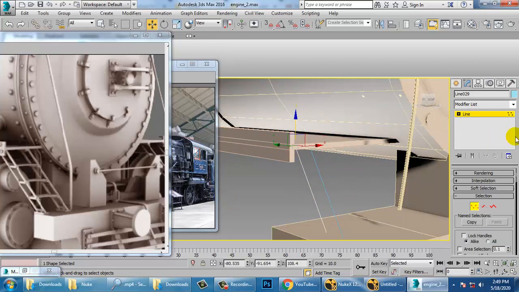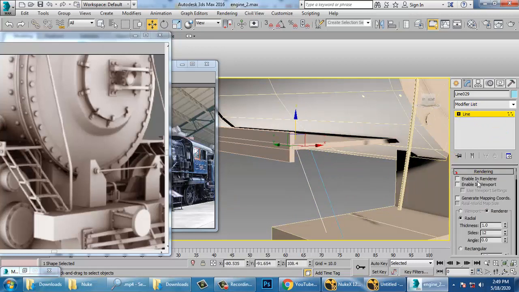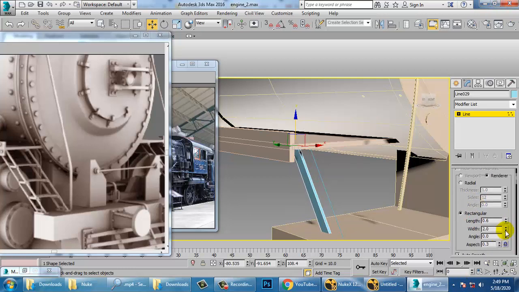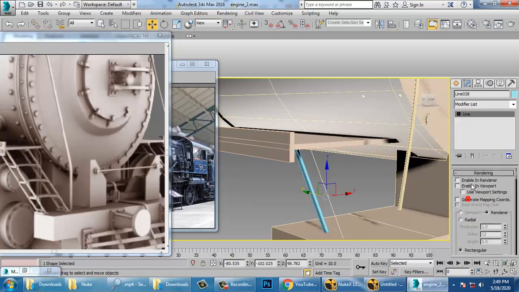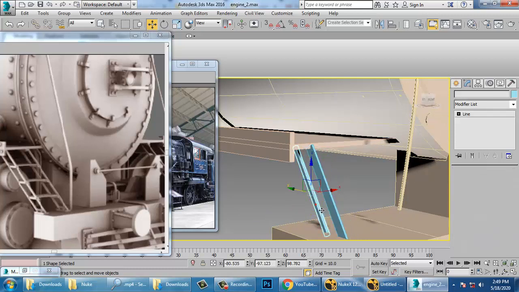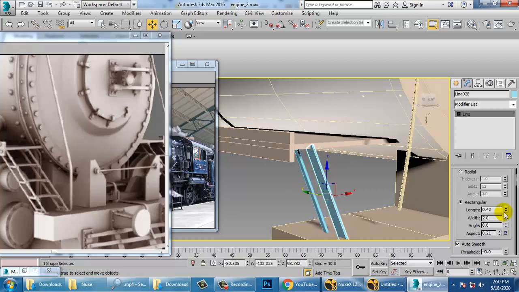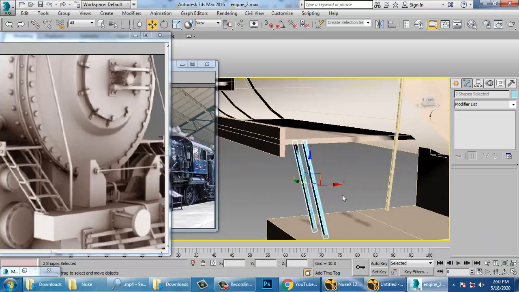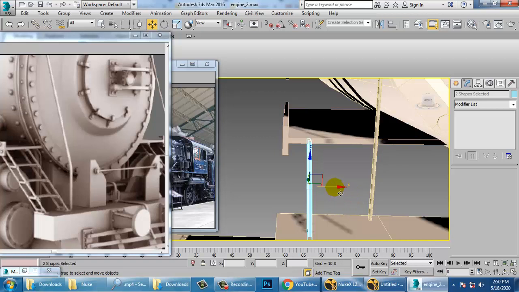So go into rendering, enable in viewport, make it rectangular and reduce its length and width over here, make it less. So same thing, rectangular, enable it in viewport, make it less. So you just check it out, 0.6 and 0.84. So let's make it as 0.6 and 0.84 over here. Again select this and let's make a copy of it.